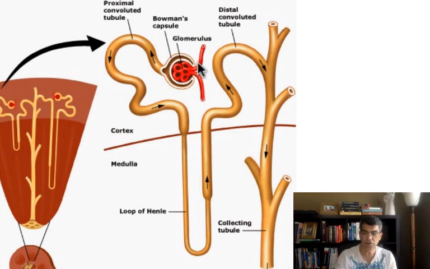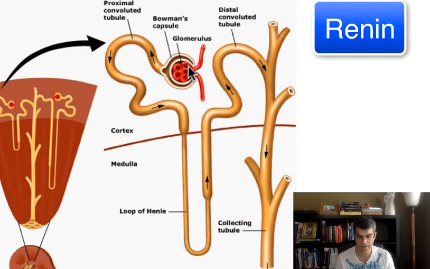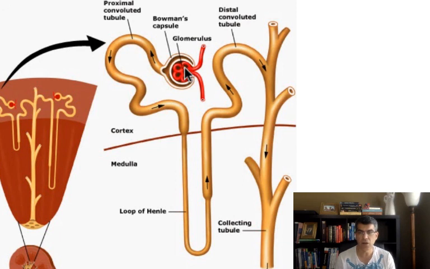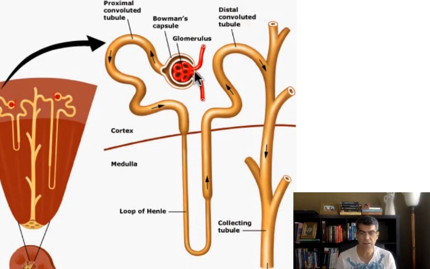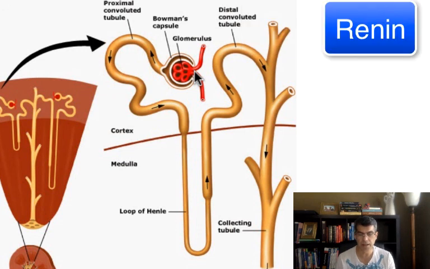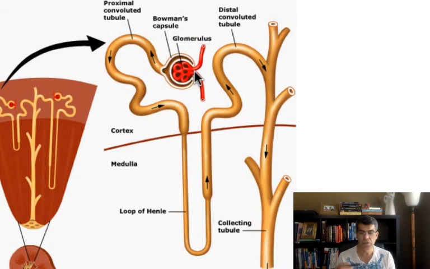The wall of this afferent arteriole is going to release an enzyme. It's called renin. These cells that release renin also have beta-1 receptors. So in the wall of this afferent arteriole, you have some cells. Those cells are called juxtaglomerular cells. And these juxtaglomerular cells, or JG cells, release an enzyme called renin. Also those cells have receptors for beta-1. When you stimulate beta-1, you release more renin.